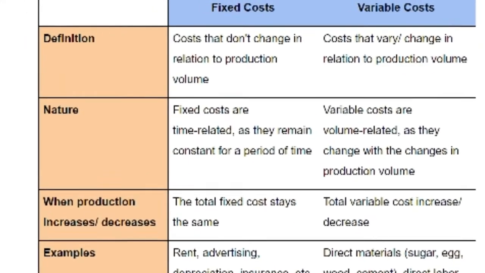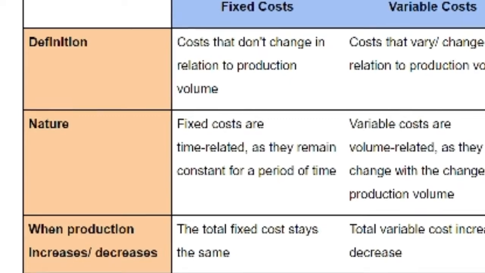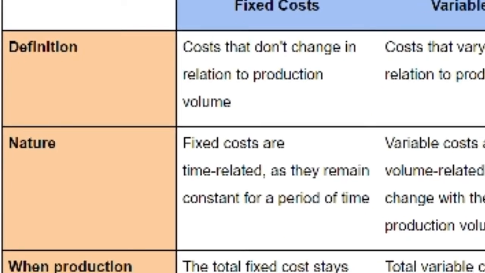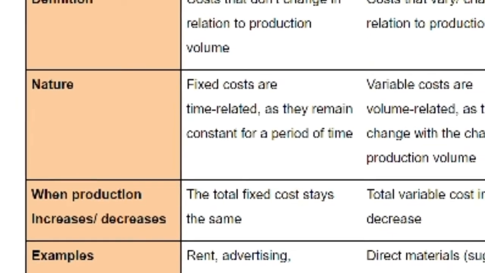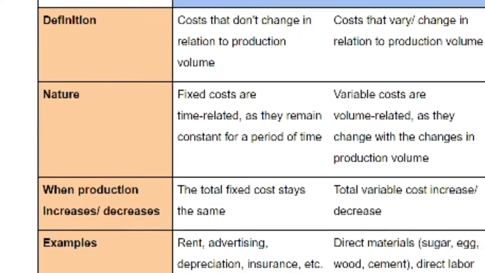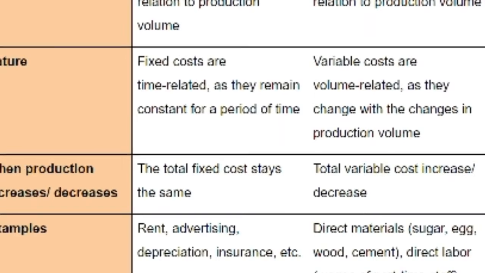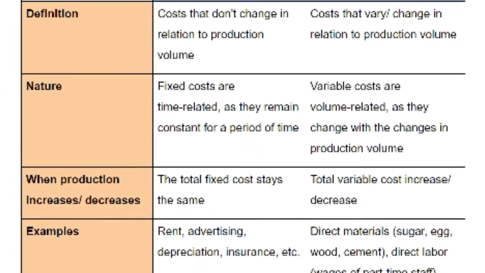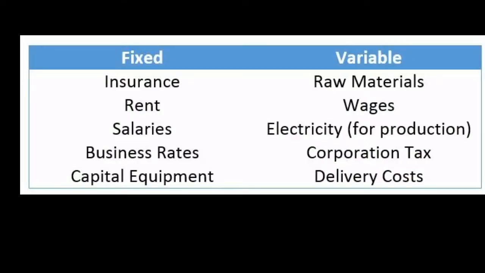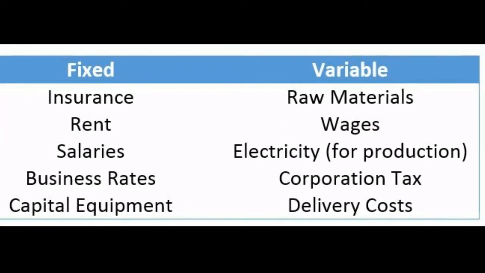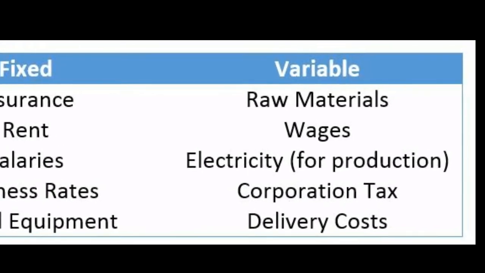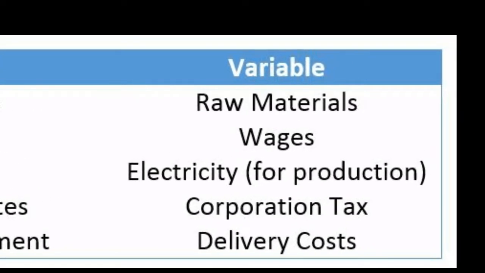When production increases or decreases, the total fixed costs stay the same. But total variable cost increases or decreases. Rent, advertising, depreciation, insurance, etc. are examples of fixed costs. Direct material, sugar, egg, wood, cement, direct labor, raw materials, wages, electricity for production, corporation taxes, delivery cost are examples of variable cost.